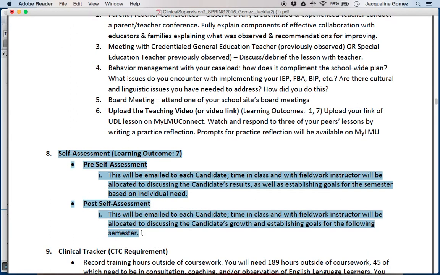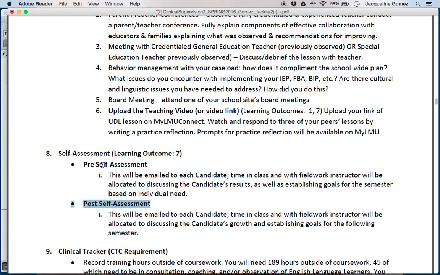We will still have your self-assessments. I do need to see these pre-self and post-self assessments this term. So please be sure to either do a screenshot and copy and paste and save that to be able to turn in. If you're able to print it out, then please be sure to bring those. If you have not received your first one yet, please do not fret. Hopefully those kinks were worked out. However, I am aware that there might be some problems. You might not have that to submit because your pre-self assessment is due by next Thursday, January 21st. I am aware that you possibly did not get those, but just something to keep in mind because I know it was something that we had problems with last semester.